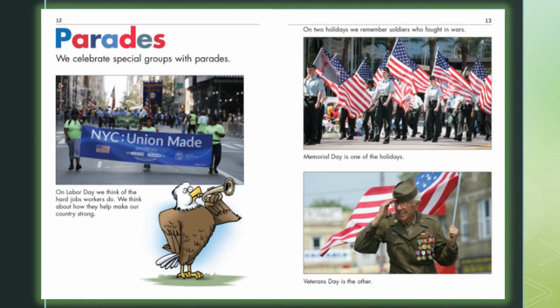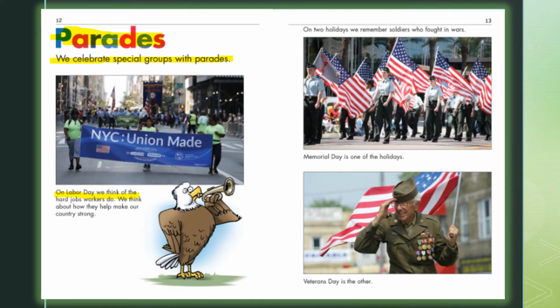Now we're on pages 11 and 12, and the title of this page is Parades. Now, many of those holidays that we just discussed on our last page are celebrated with parades. We celebrate special groups with parades. Our first parade right here is Labor Day. We think of the hard jobs that workers do, and we think about how they make our country strong.